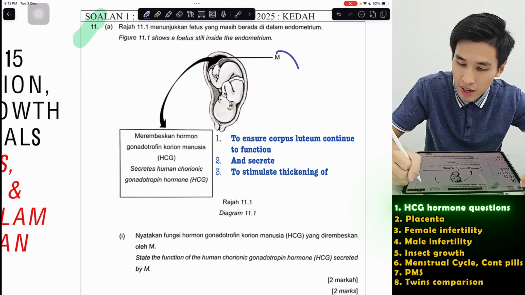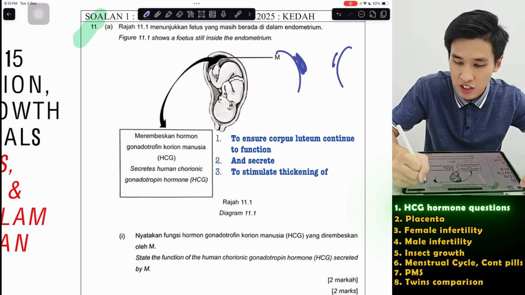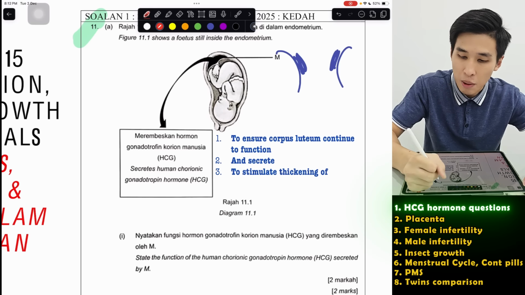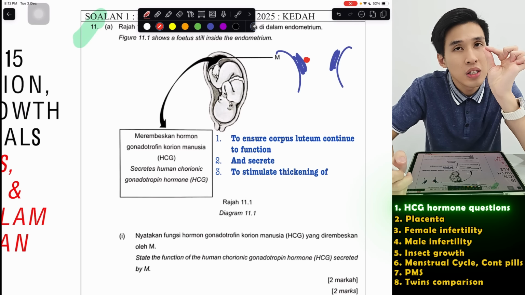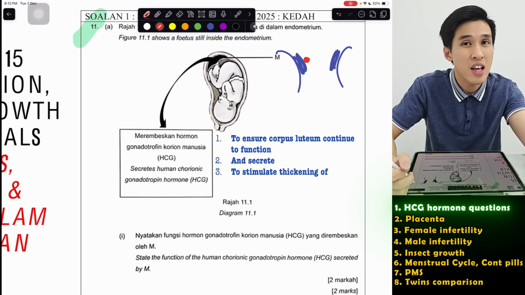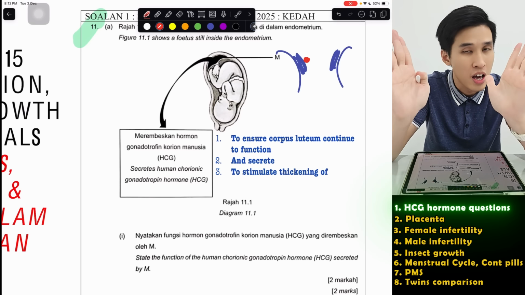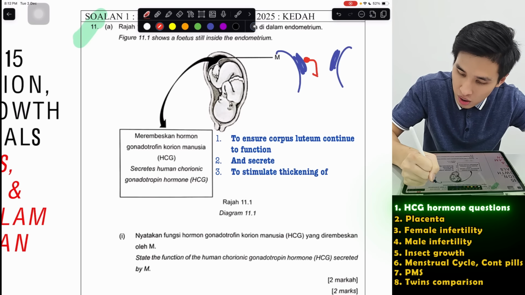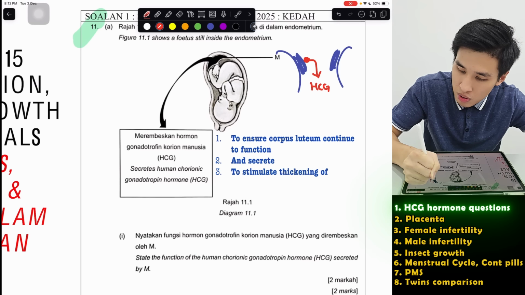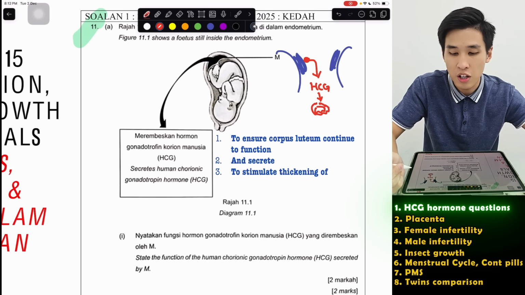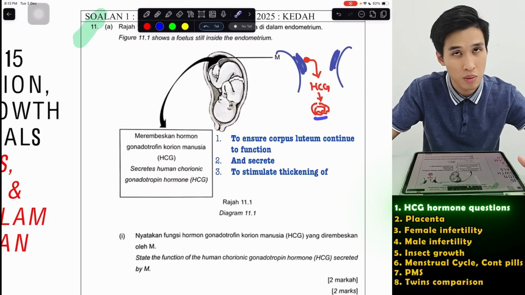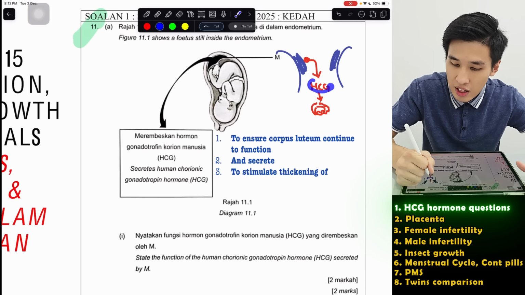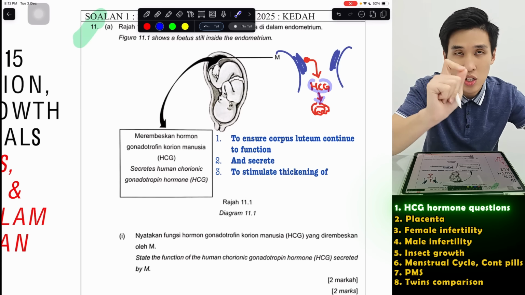Now, when implantation first occurred during the first few days of pregnancy, the placenta is only partially, just beginning to form. So during this stage, it cannot produce progesterone and estrogen to maintain the thickness of the endometrium. Therefore, it will secrete a hormone called HCG to stimulate the corpus luteum to not degenerate. Because you remember, if there's no pregnancy, the corpus luteum degenerates. If there's pregnancy, the corpus luteum continues to secrete progesterone. That's because this HCG lets it know that a girl is pregnant. So that's what we have to explain.